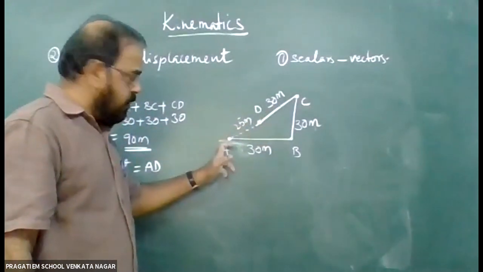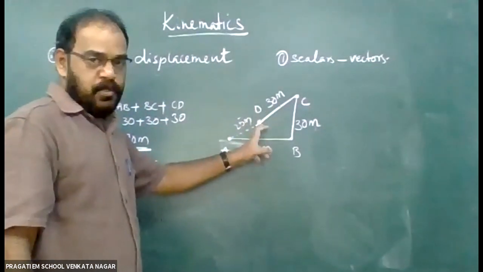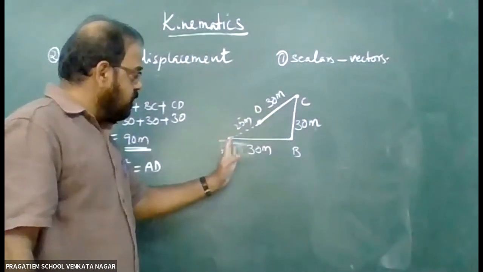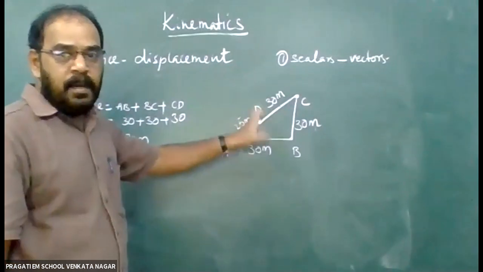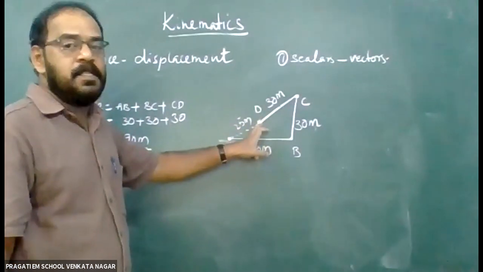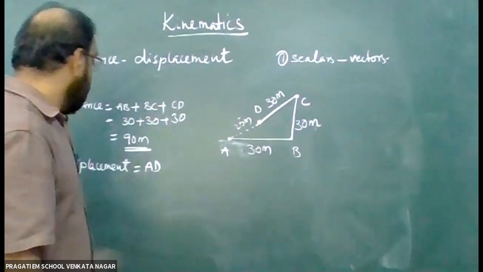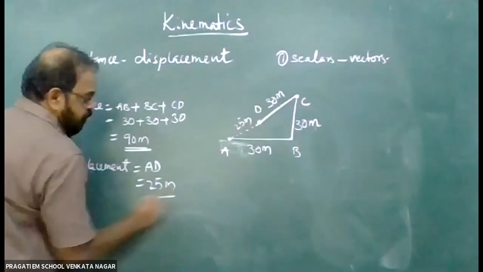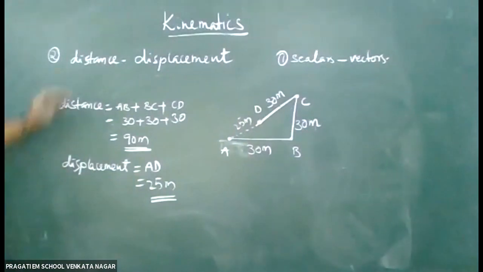We only see my initial position and my final position. So the distance between the initial position and the final position is called displacement. So here the displacement is AD, it is equal to 25. So this is the difference between displacement and distance.